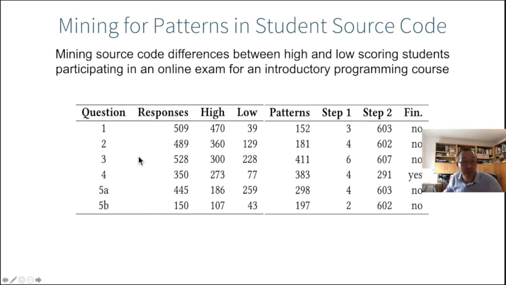For that particular exam, we had 5 questions, actually 6, because the last question was subdivided into 2 questions. You see the number of students who participated in the exam. Actually, there were a bit more than 500 students. We already threw away those students who just looked at the question and didn't respond, because that would bias the result. So we only kept real code submissions where there is some code. Empty submissions we threw away. So for the first question, for example, there were 509 non-empty submissions, of which 470 passed the exam and 39 failed.